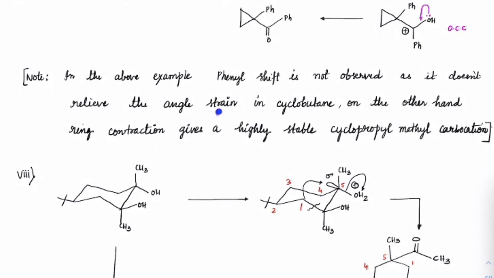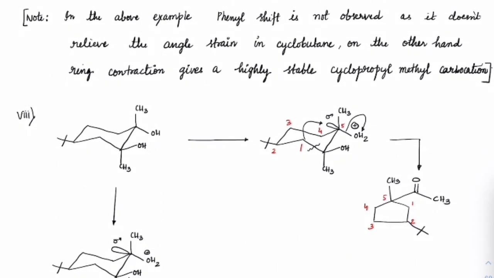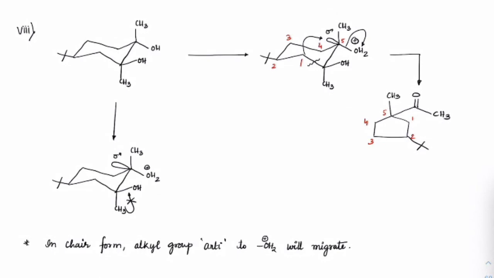So I have put out the reason, the angle strain relief of cyclobutane is not sufficient enough. So that's why ring compression will take place. Any doubt here? Okay. Let us see the next case. Next case, especially